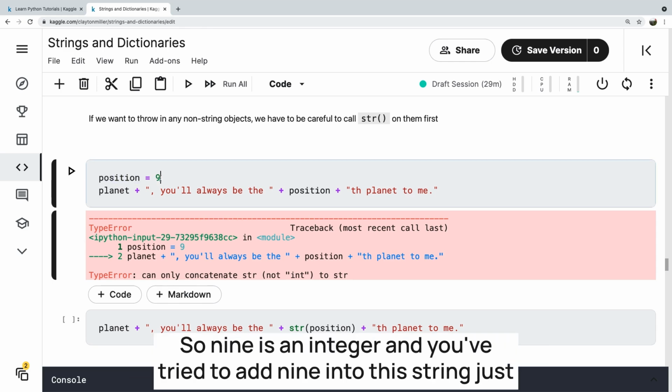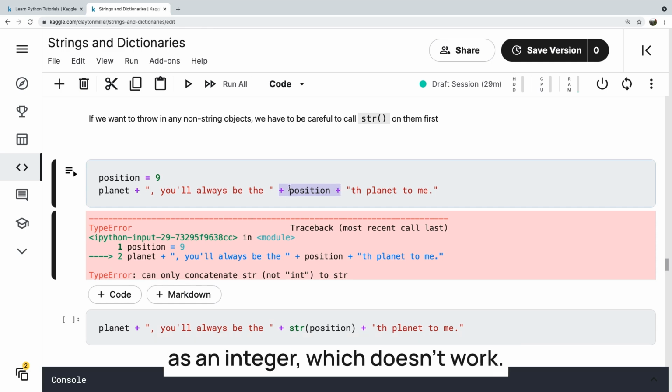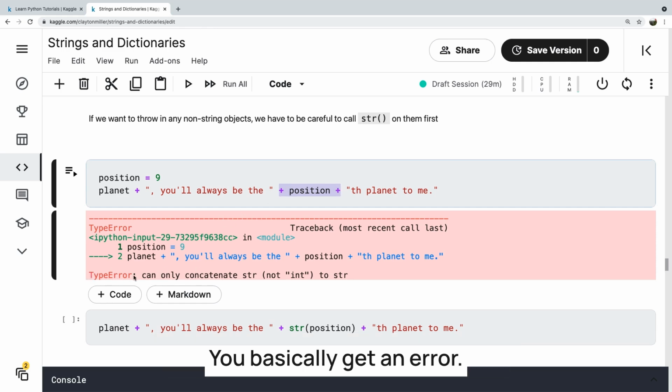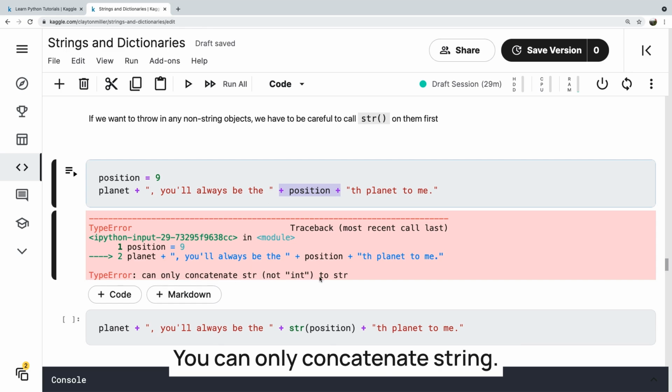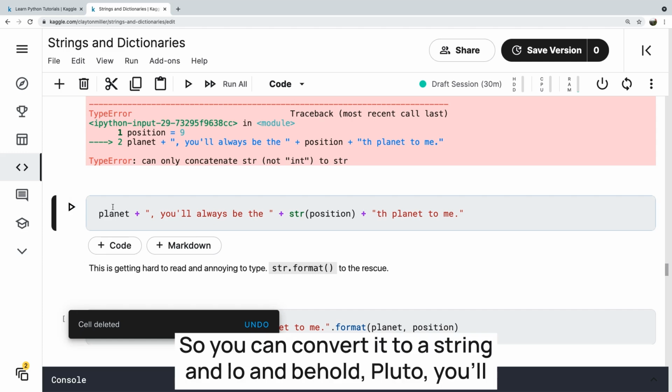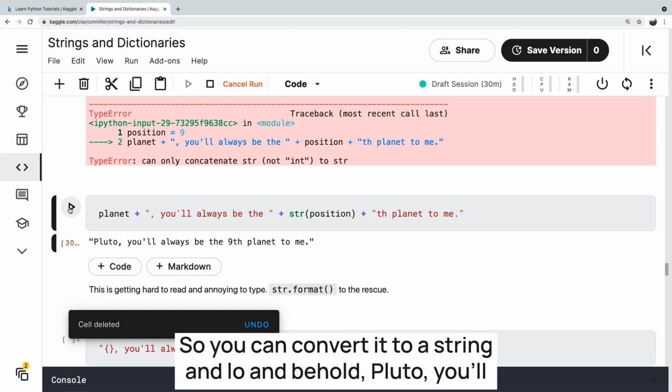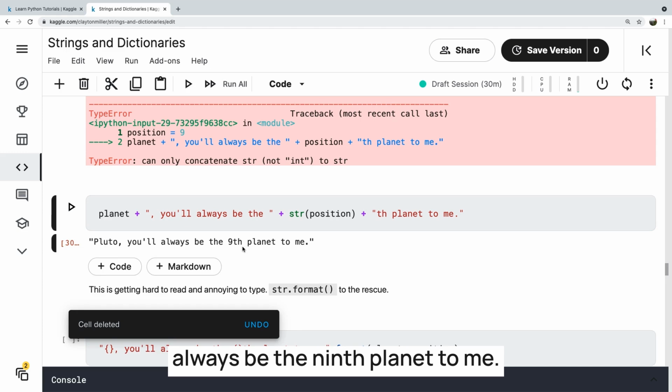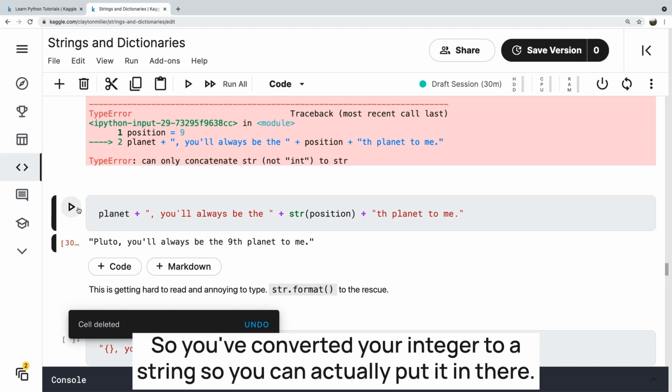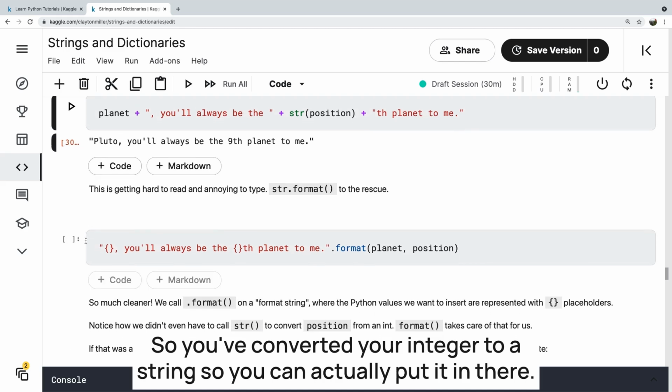So 9 is an integer, and you've tried to add 9 into the string just as an integer, which doesn't work. You basically get an error. You can only concatenate string to a string. So you can convert it to a string, and lo and behold, Pluto, you'll always be the 9th planet to me. So you've converted your integer to a string, so you can actually put it in there.